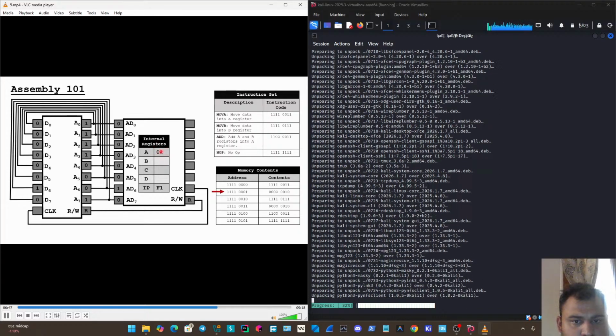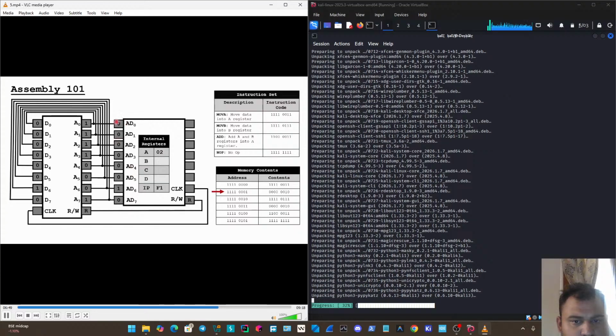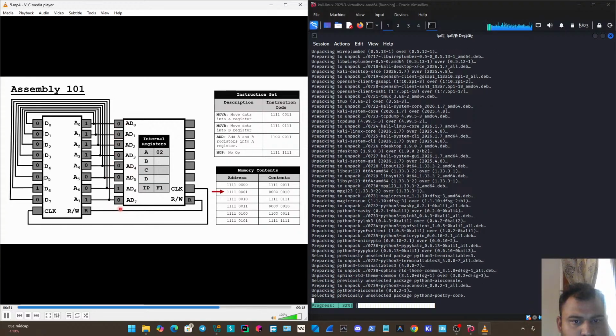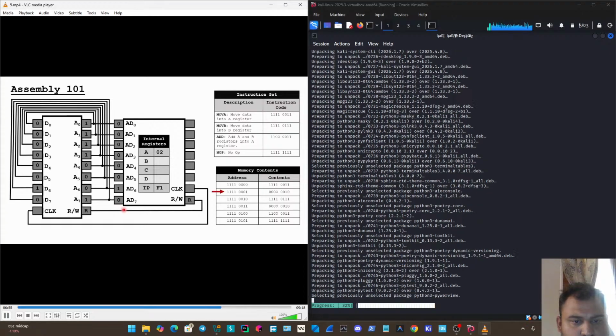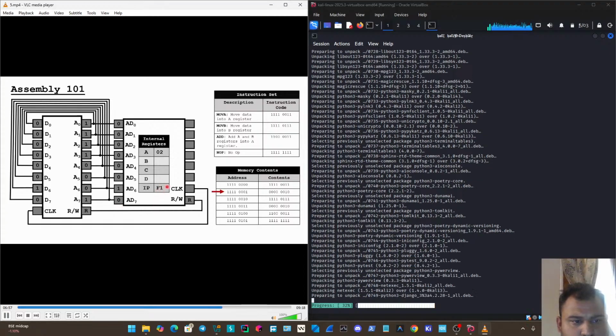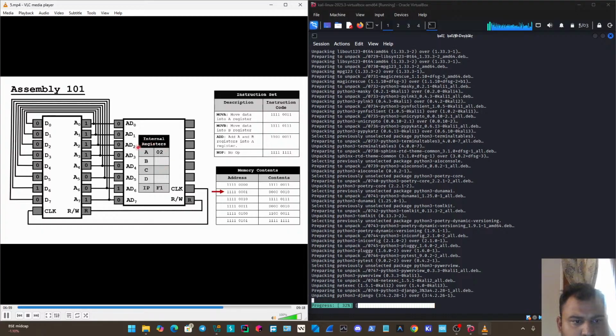For the rest of the steps through this program, I'm not going to show how these bits work, because I think this is enough to illustrate how that works. But what I am going to show is how the instruction pointer increments, and we'll see what happens to the internal registers. Before we move on, one quick thing to call out is you may have noticed that for grabbing the contents of each of these addresses, it took us a couple of cycles before we got on to the next address.